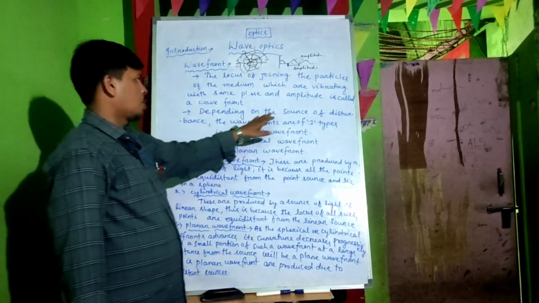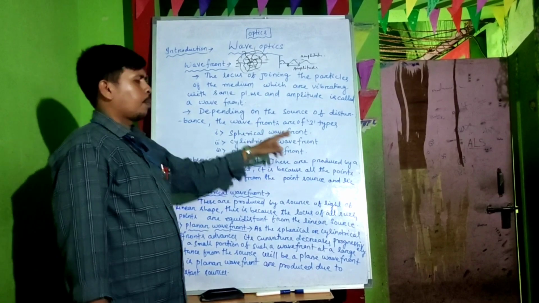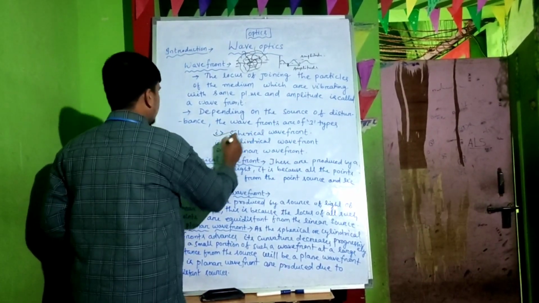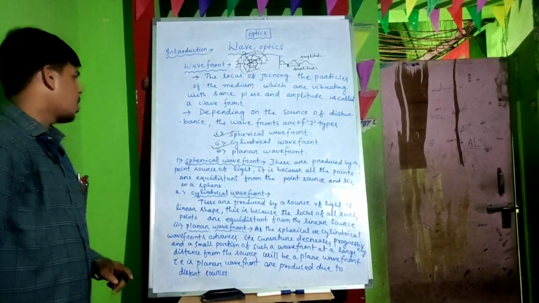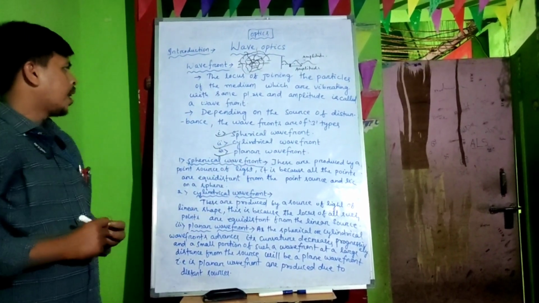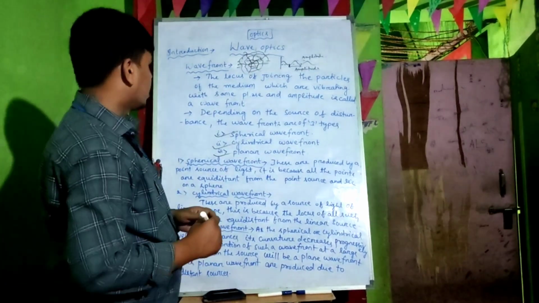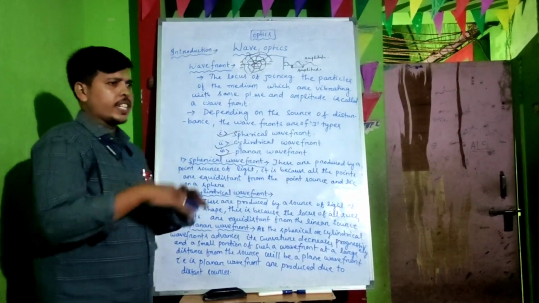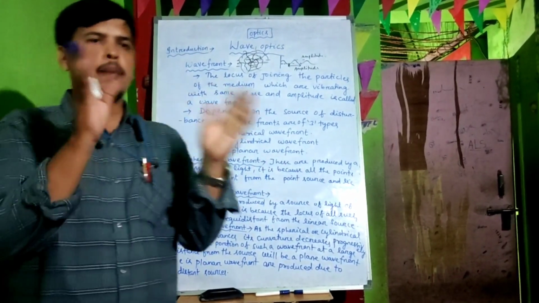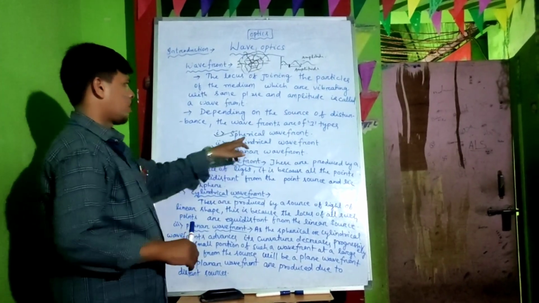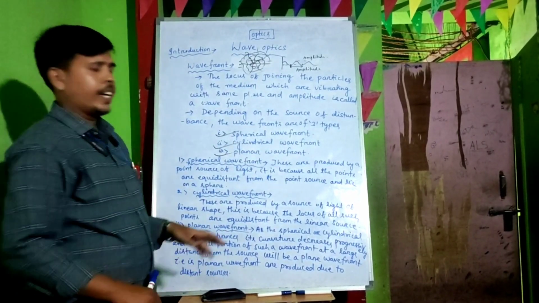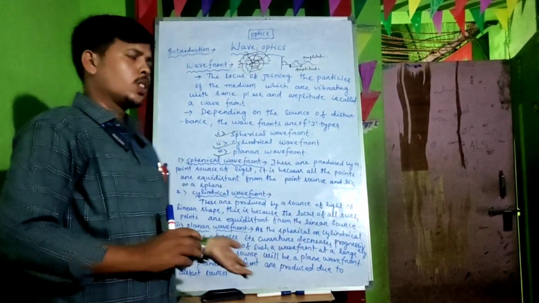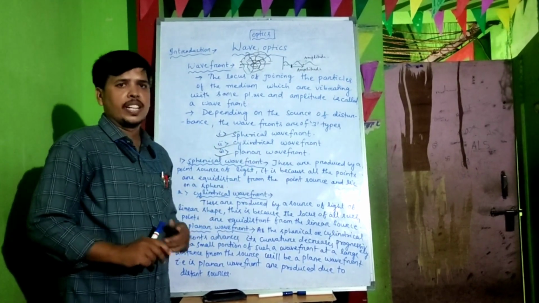That is the source of disturbance. The wave fronts are generally of three types: one is spherical wave front, another is cylindrical wave front, and the third one is planar wave front. What do you mean by spherical wave front? The locus joining the particles of the medium that generally flow in a sphere is known as a spherical wave front. If light travels in a spherical manner from one source to another, that wave front is known as spherical wave front.